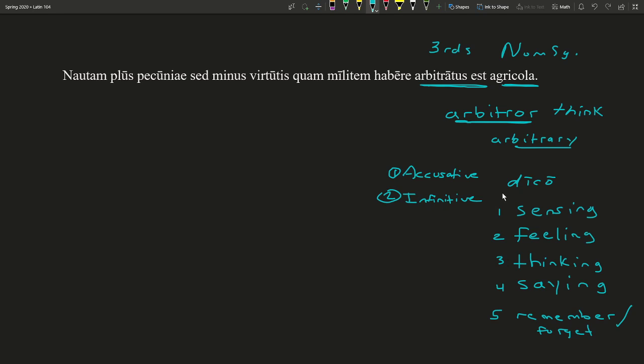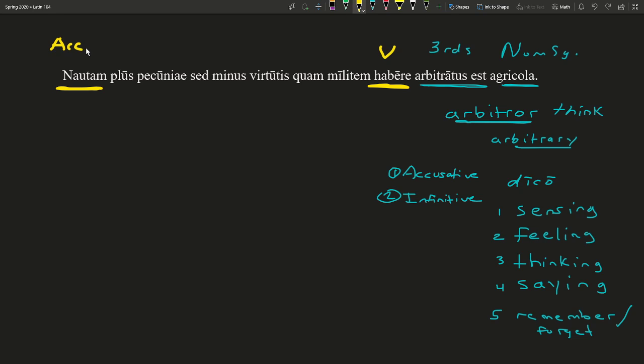So let me just change colors here over to something else to mark this. So I saw this verb earlier, habera. We'll go ahead and understand that as our dependent verb here. But we also had an accusative subject here, nautam, sailor.